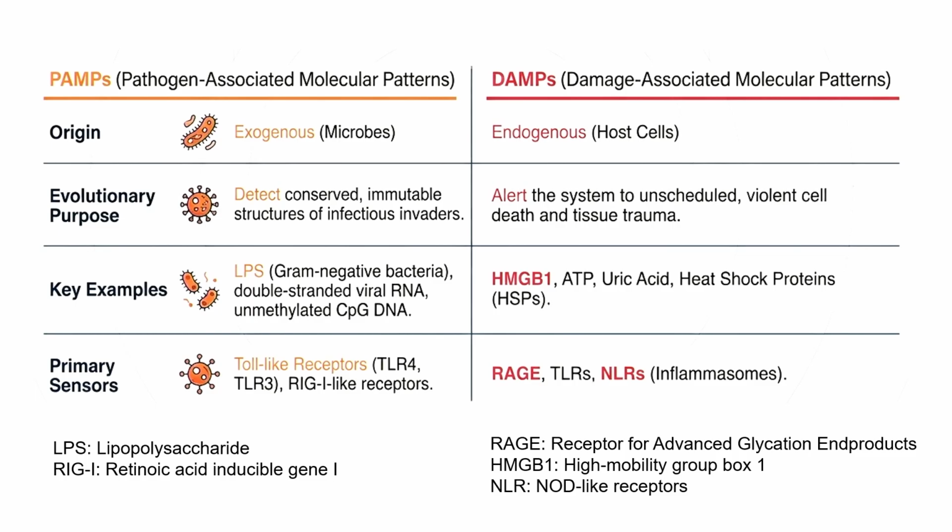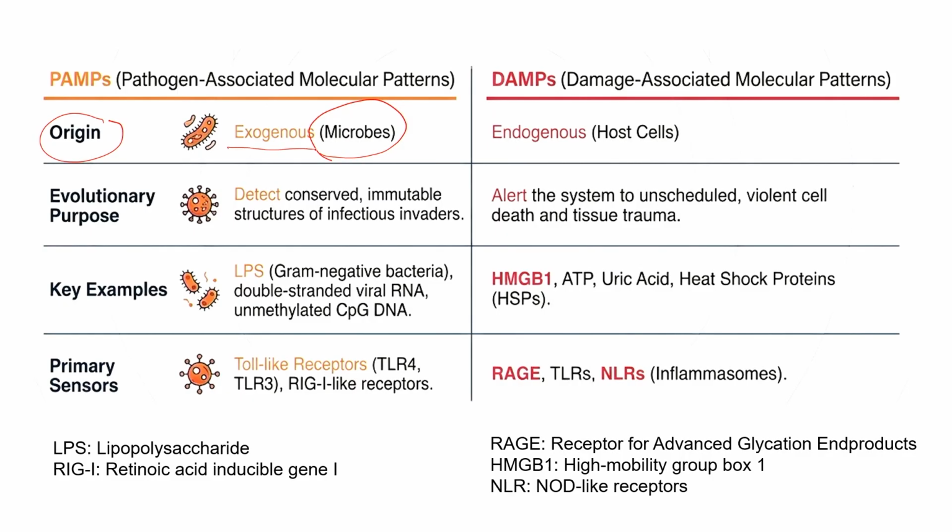And this, for example, these are pathogen associated molecular patterns. So what could be the origin of this? The origin could be any microbes, for example viruses, bacteria, fungi, parasites, any allergen or anything. So these are exogenous in nature. Once they enter the body, they have certain signatures on their surface which suggest that these are pathogen associated molecular patterns.